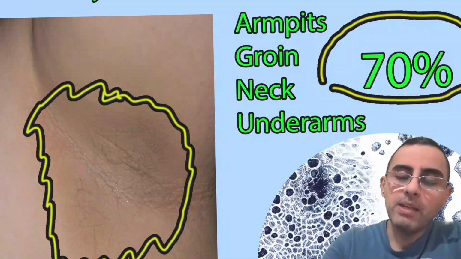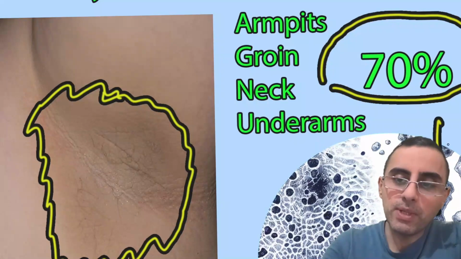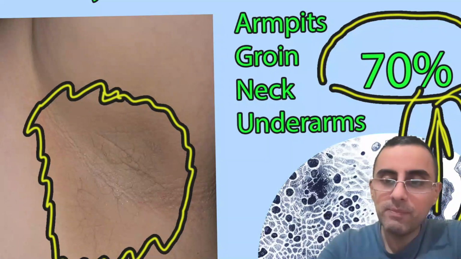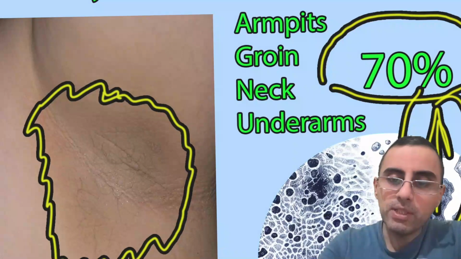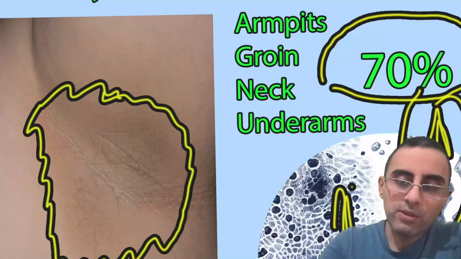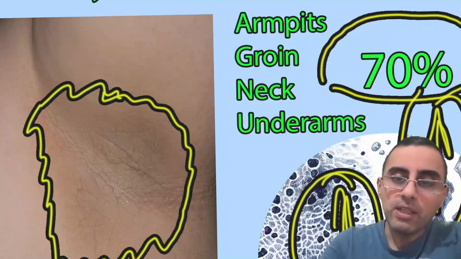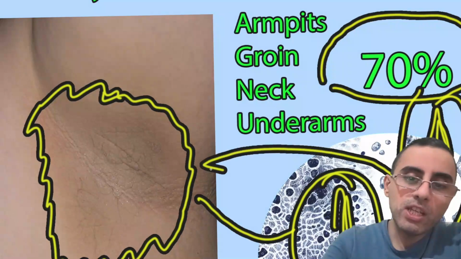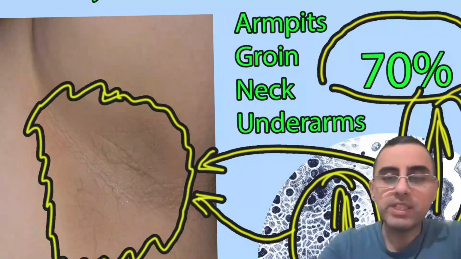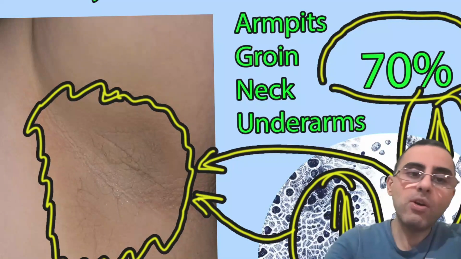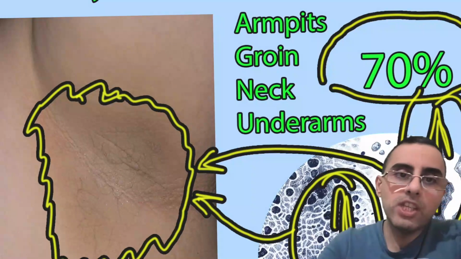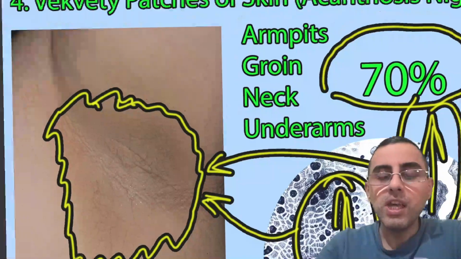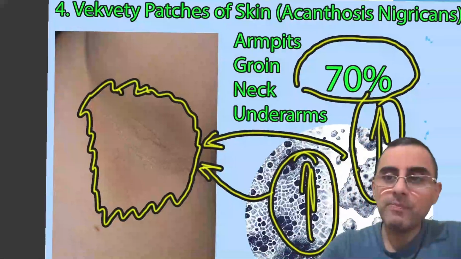It happens because insulin level is increased. It's a compensatory increase of insulin level. When insulin level is increased, insulin-like growth factor also increases, and both of these hormones cause stimulation of cell growth on skin, and it causes this discoloration, patchy growth of cells, and it is called acanthosis nigricans.